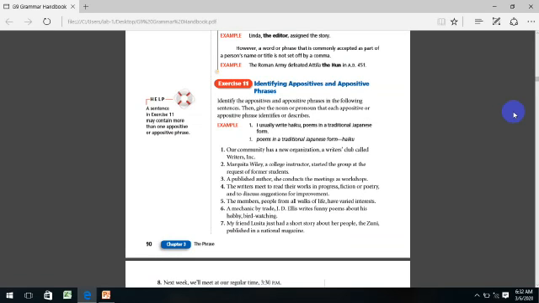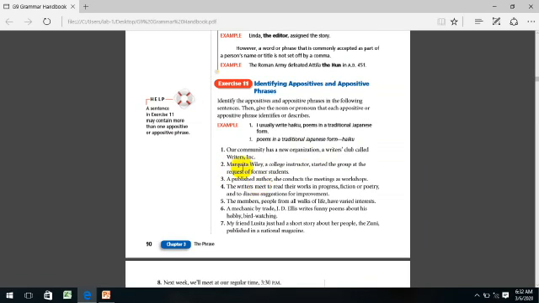So actually it is a writers club called Writers Inc. A writers club called Writers Inc. is the appositive phrase, and it is identifying organization. Let's go to number 2.